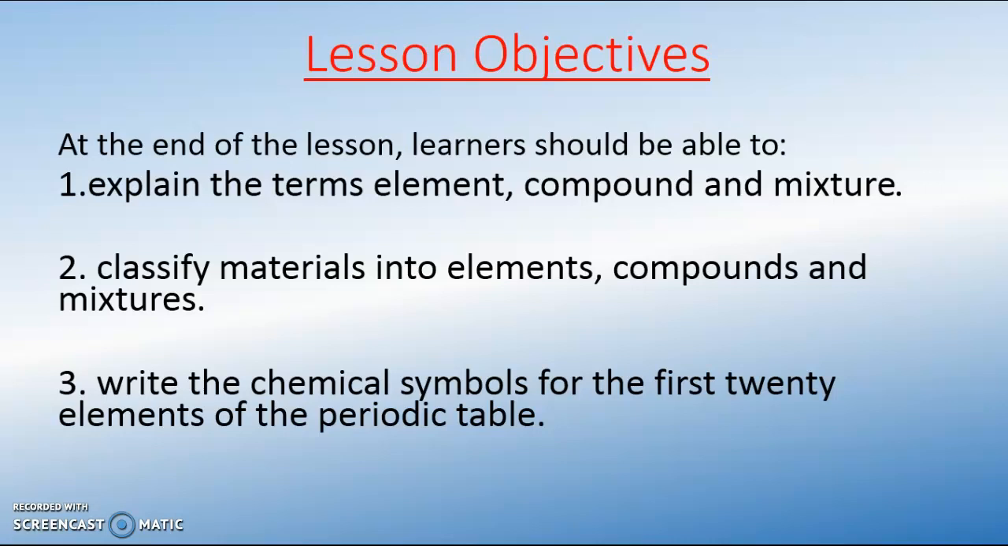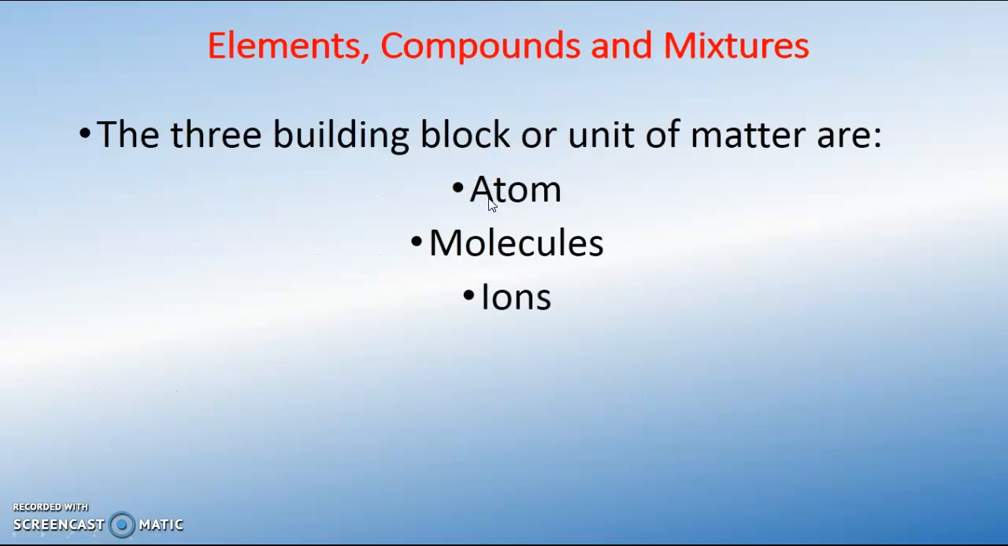Now let's start today by revising the 3 building blocks or units of matter. Every matter you see around or feel around is made up of 3 basic units. It can either be atoms, molecules, or ions. Let me repeat that once again. Everything you see around, the smallest unit which was put together to form that kind of matter, we have 3. That unit can be atoms, molecules, or ions.